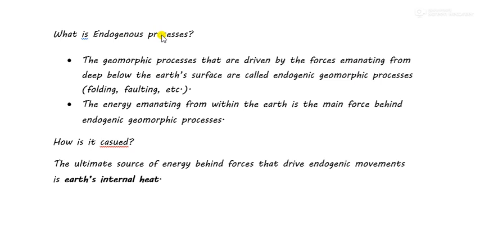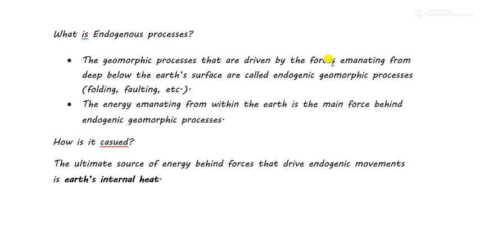For example, we know that below the Earth's crust there is mantle, there is lava. Now, because of lava, we have many mountains. Those mountains which are formed because of the activities going on inside of the Earth's surface are called endogenous processes. Okay, emanating means taking place inside the Earth's surface.